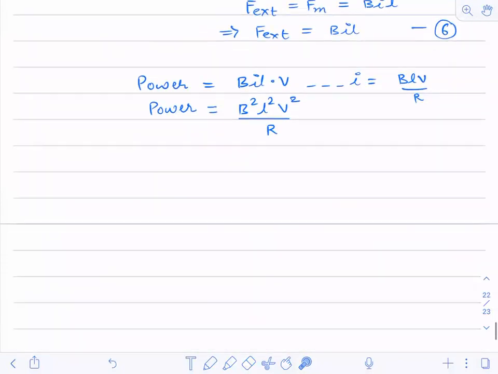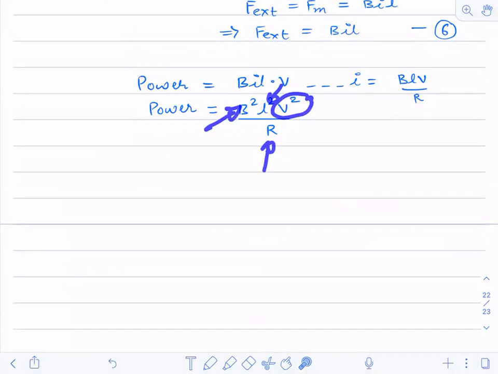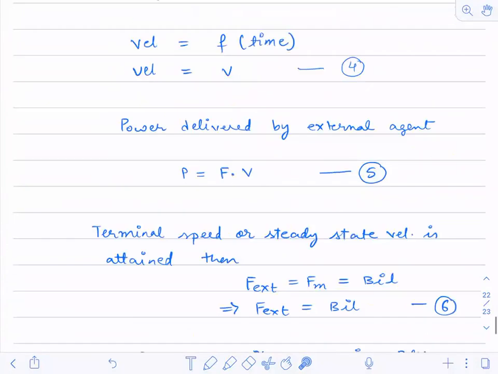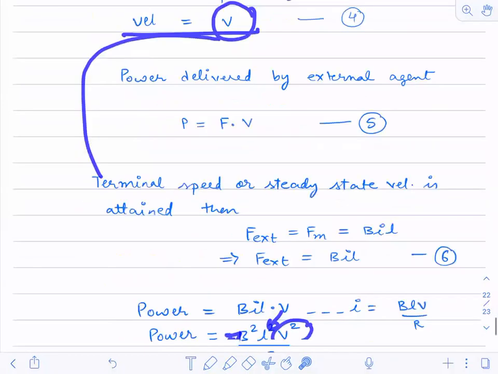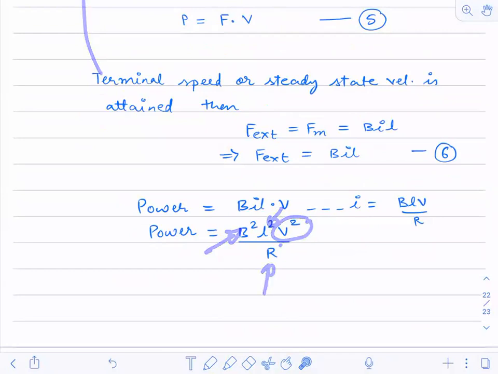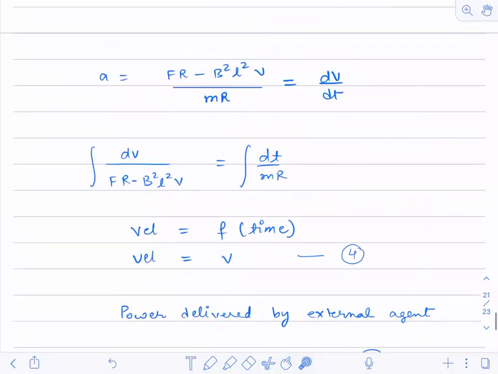See here, when you have calculated the power over here, the magnetic field is known to me, the length of the rod is known to me, resistance is given to me. The only thing, the velocity is not known. So what you will do for that, you will use this. You just integrate and get the value of velocity. This value of velocity will be written over here. So everything is known. Velocity was not known, so that you have calculated here. That's it.